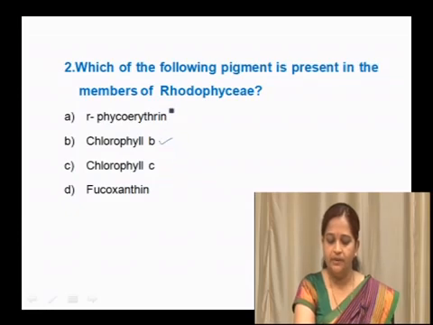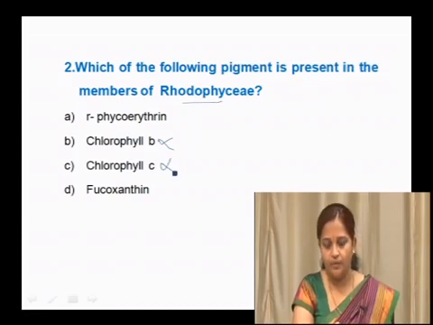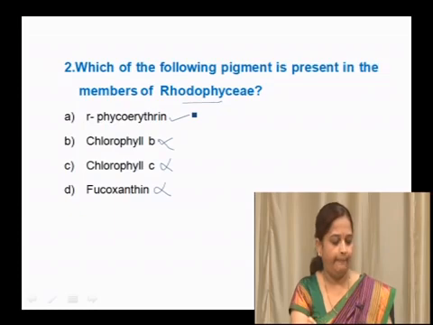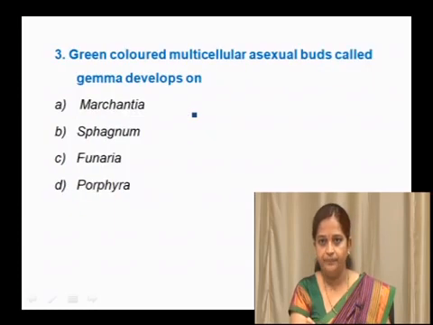So, this is a Rhodophyceae question. Chlorophyceae means this is not the right answer. Chlorophyll C is present in brown algae. Rhodophyceae is a red algae and it is not present in brown algae, so this is also a wrong option. Then fucoxanthin is a type of xanthophyll, again present in brown algae but not in Rhodophyceae or red algae members, so this is also a wrong answer. So the right answer for this is phycoerythrin. We will move to the next question.